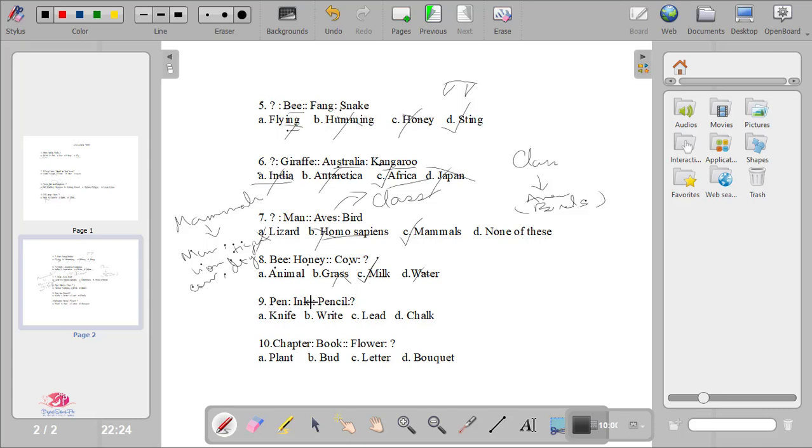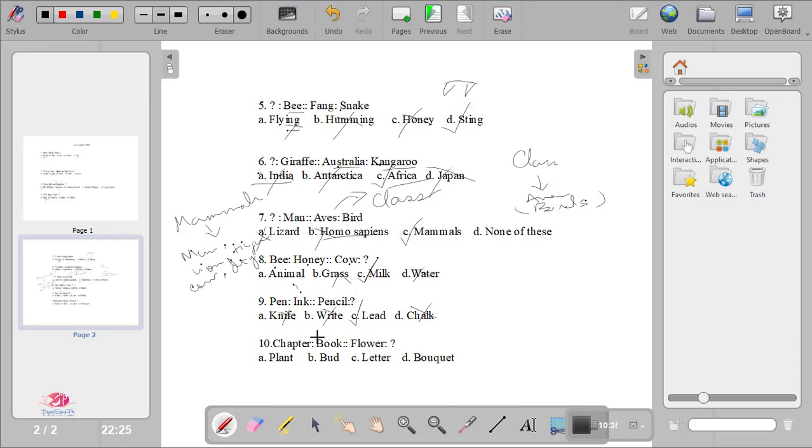Pen is to ink, then what is pencil to what? We know that without ink we cannot write using a pen. So we need ink to write using a pen. So what do we need for pencil so that we can write? Knife? No, we don't need knife. We just need the knife to sharpen the pencil. It's not correct. Chalk we don't use in pencil. We only use lead to write. So lead is used so that we can write using pencils.